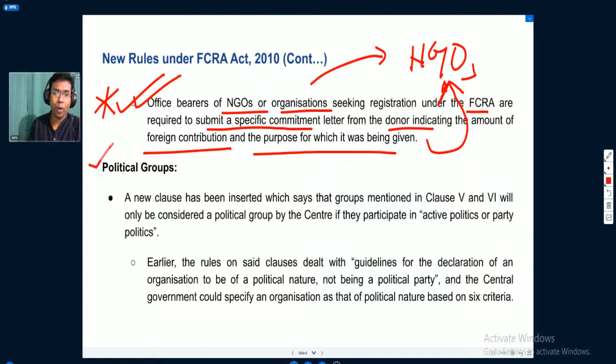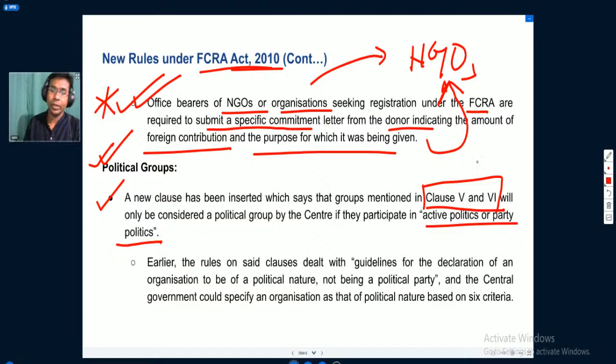Now if we talk about political groups, with reference to political groups, a new clause has been inserted which says that the groups mentioned in clause 5 and 6 of the Foreign Contribution Regulation Act 2010 will only be considered a political group by the center if they participate in active politics or party politics. So under clause 5 and 6, those organizations or associations that actively participate in politics or party politics will be considered as political groups. Otherwise they will not be deemed as political groups.